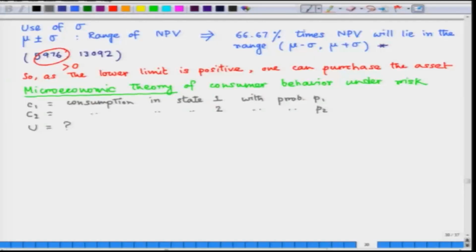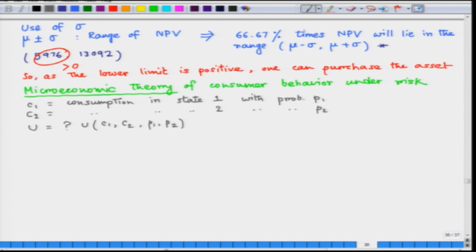So, of course, the utility function of the consumer will not only depend on the specific values of consumption in these realized states, but also on the probabilities of these states occurring in reality. So, we can now write this utility function as a function of the consumption levels in each state and the probabilities with which the states may occur in reality.